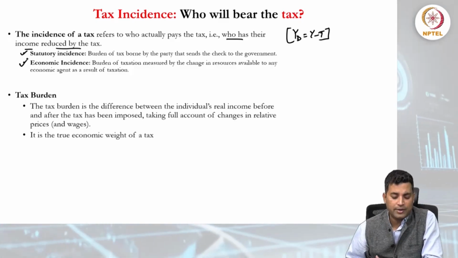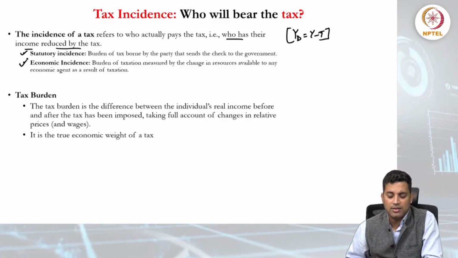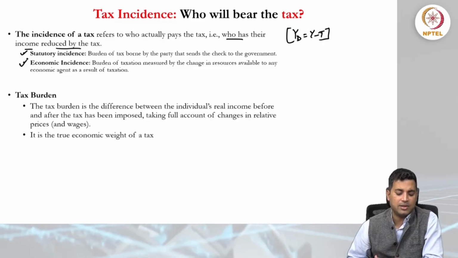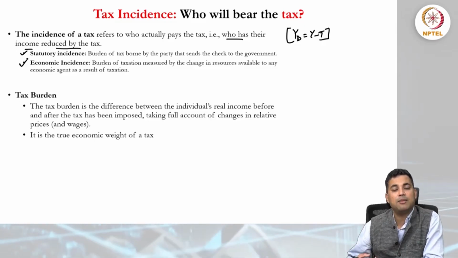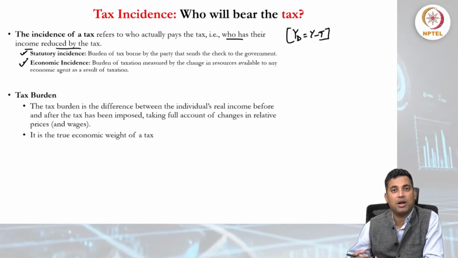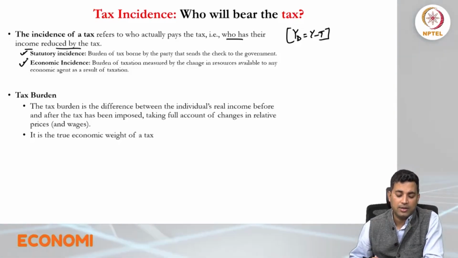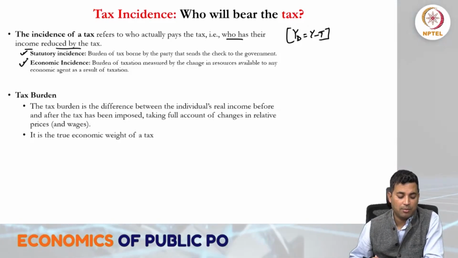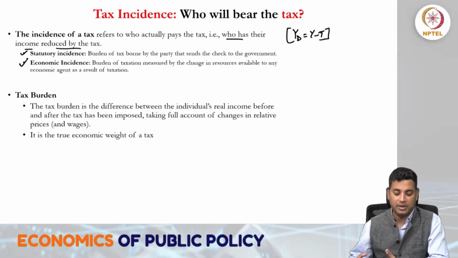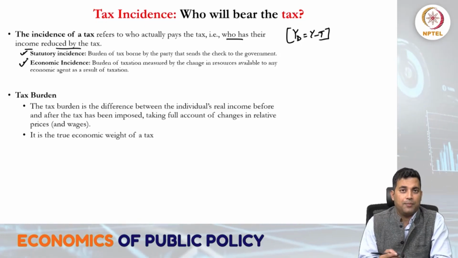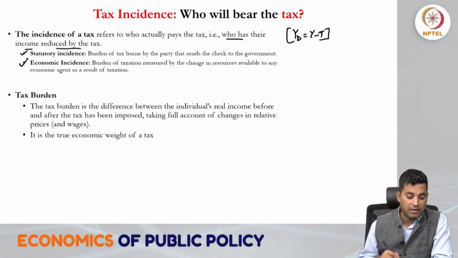So burden of taxation measured by the change in the resources available to any economic agents as a result of the taxation. So it is basically the marginal rate of tax or marginal tax rate we are talking about. So when we talk about tax burden, there are a couple of points that we are supposed to remember here.